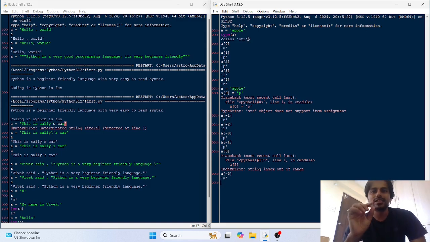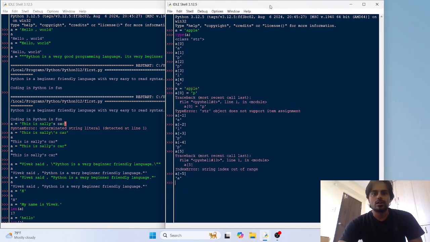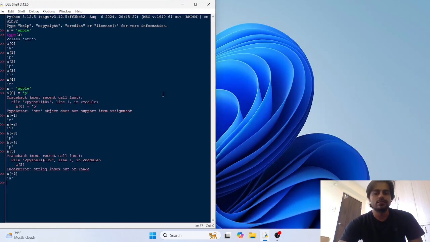This indexing is applicable on collections only. Collections are groups of elements, groups of items. String object is a collection of characters. Okay, have this in mind. So indexing applies on collections.